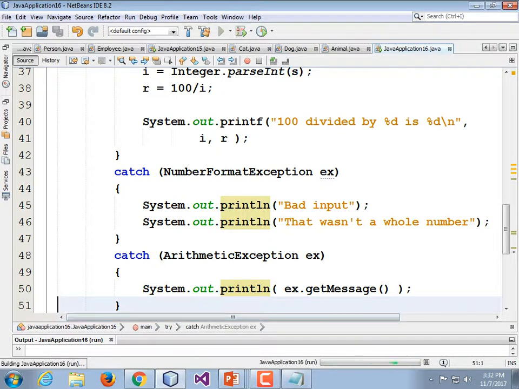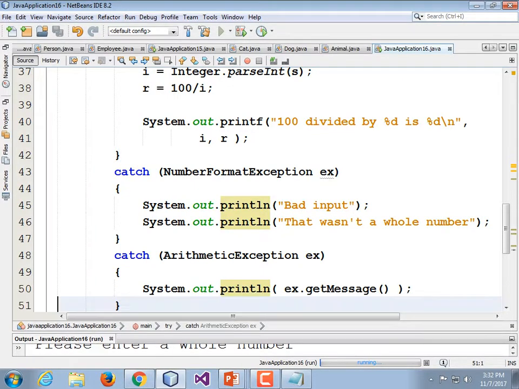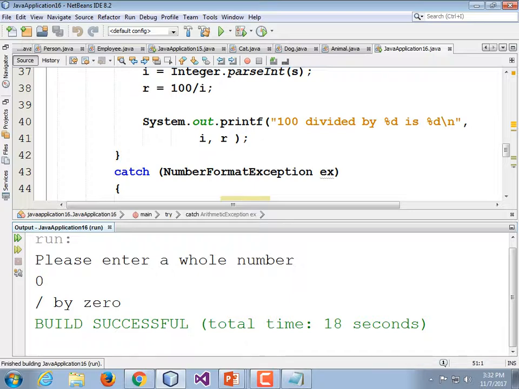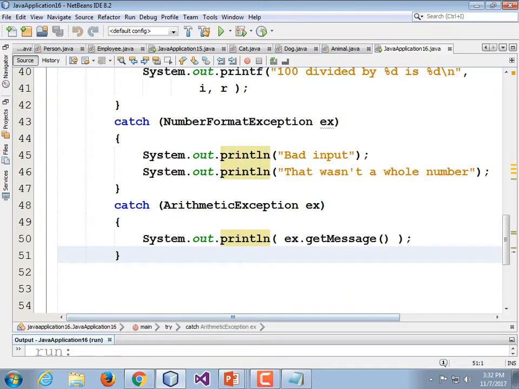And in my opinion, no, you don't just want to print out the exception messages. You want to give them good error messages, especially if you're writing this for another language. People who speak Mandarin don't want to see English error messages about exceptions, or Spanish or whatever. Please enter a whole number, 0. There's our error. Not too bad, right? It's pretty clear, but let's not print out the exception itself and instead print out a good error message.